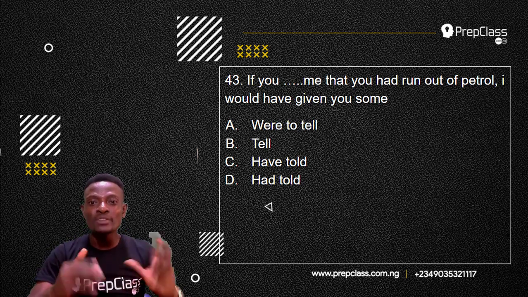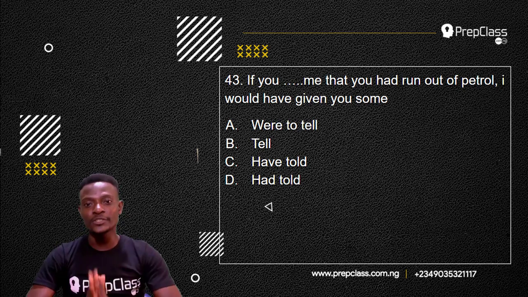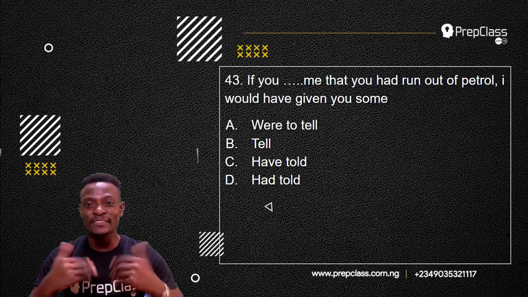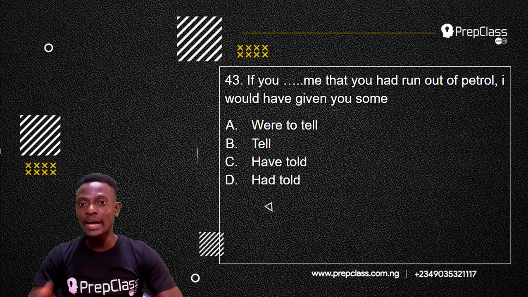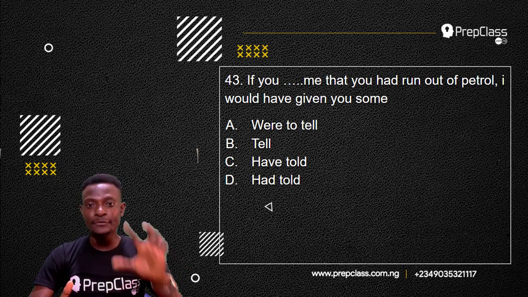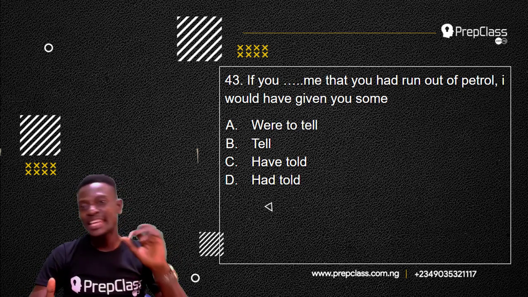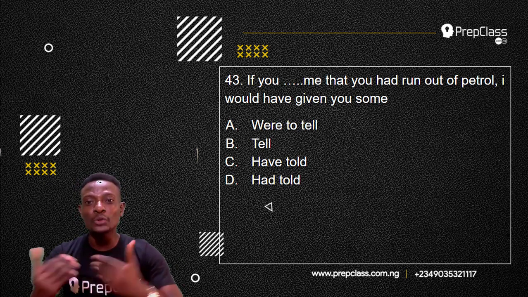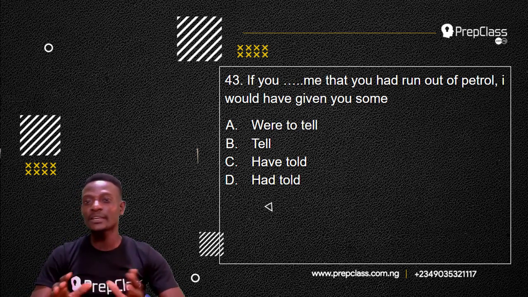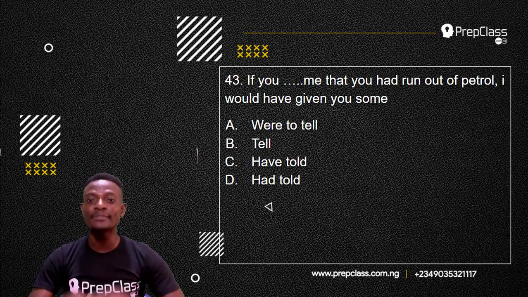Remember, we have to select the most appropriate option to use in filling the blank space in this sentence. Question 43 reads, "If you dash me that you had run out of petrol, I would have given you some." A. If you were to tell me that you had run out of petrol, I would have given you some. B. If you tell me that you had run out of petrol, I would have given you some. C. If you have told me that you had run out of petrol, I would have given you some. D. If you had told me that you had run out of petrol, I would have given you some.